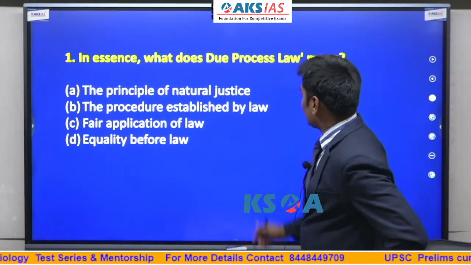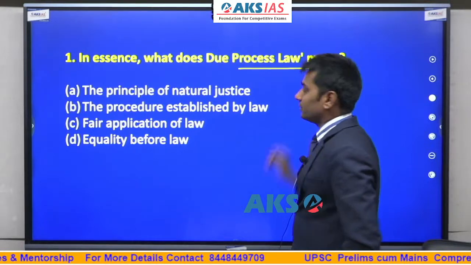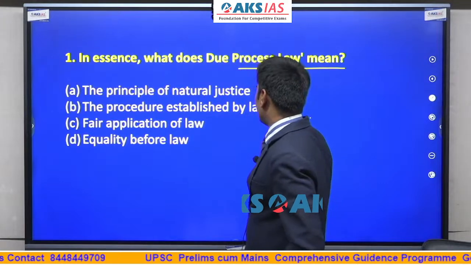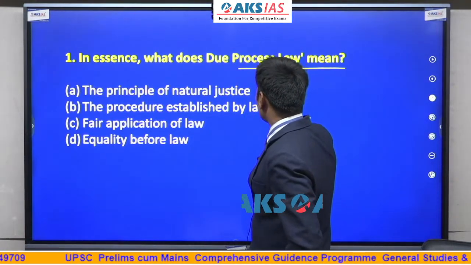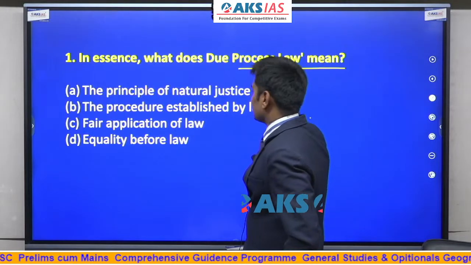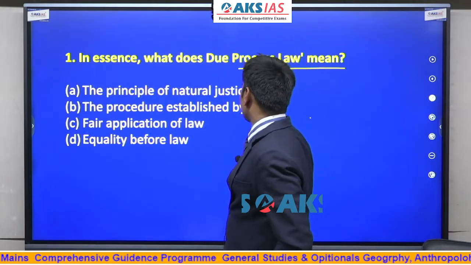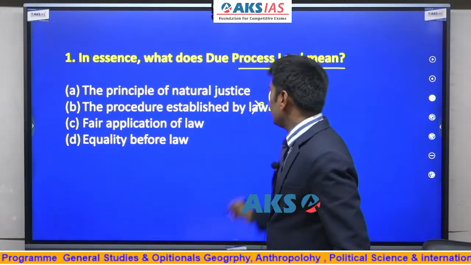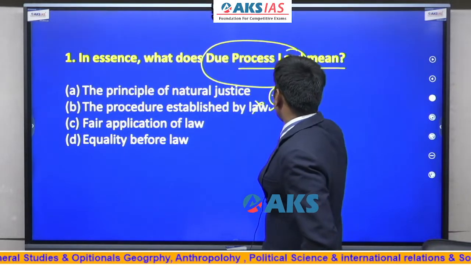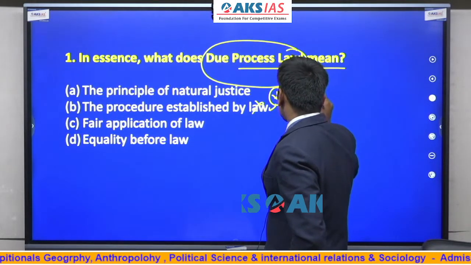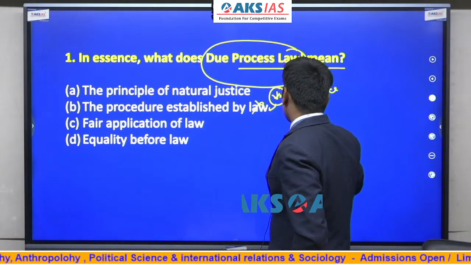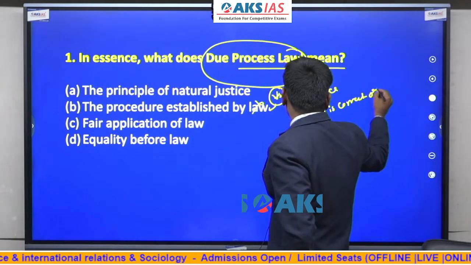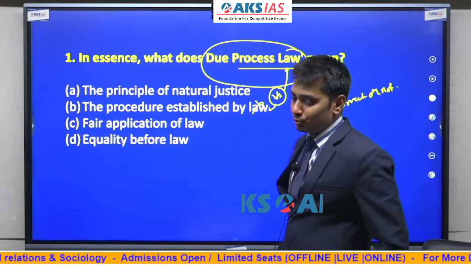In essence, what does due process of law mean? So we all know this. This is related to due process of law and procedure established by law. There is some difference between both that was directly given in our basic books. So this is the opposite of this, so this cannot be the correct answer. Due process of law means giving substance to the law, ensuring whether the law is correct or not. Whether the law is correct or not is known as due process of law.